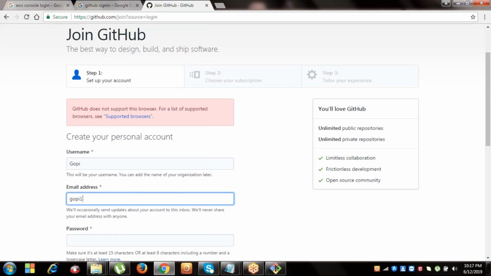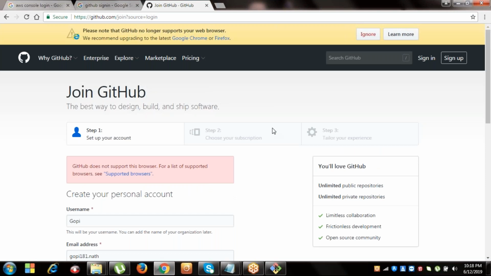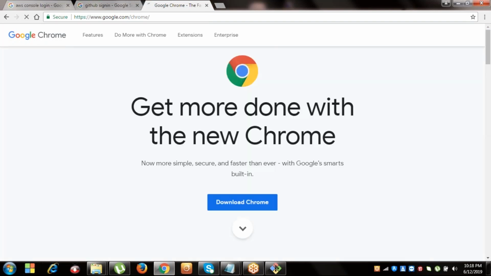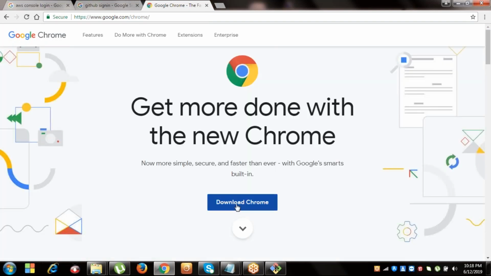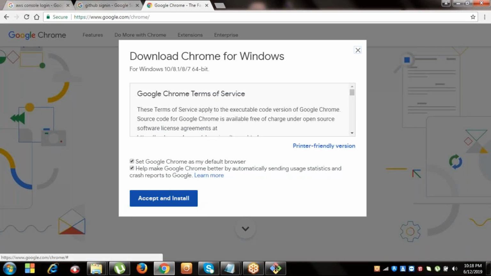See, GitHub does not support this browser because your browser is an old version. You must remember one thing, Gopi: your browser is not the latest one. You need to update your browser. See, Google Chrome is showing an update; click on it and it will update. It is suggesting this because of JavaScript and all; they need the latest browser, or else it won't work. Download Chrome, click it, accept and install.